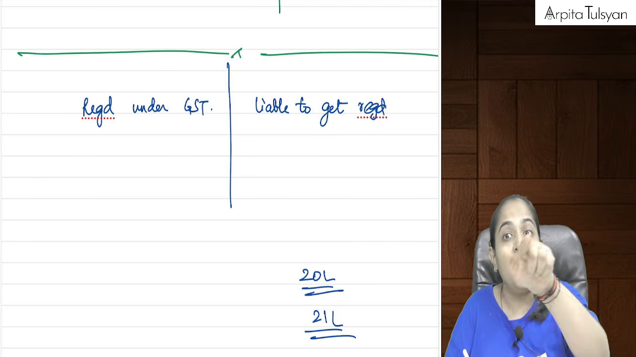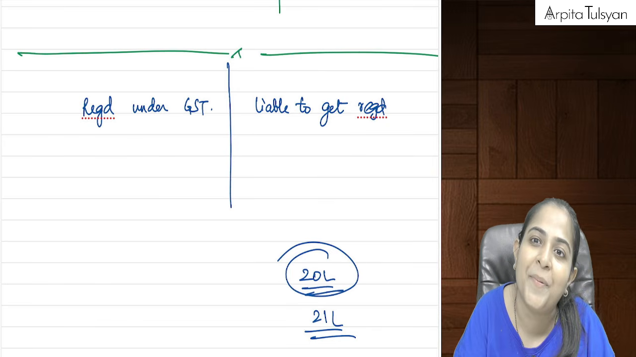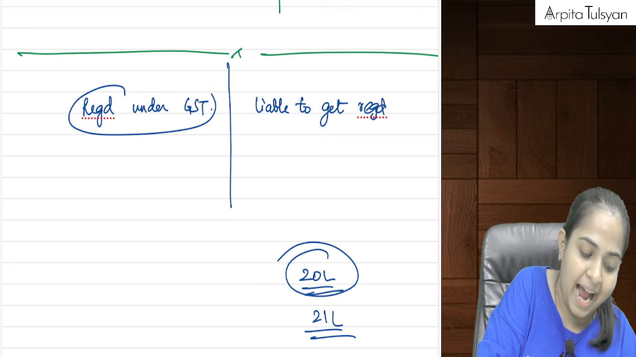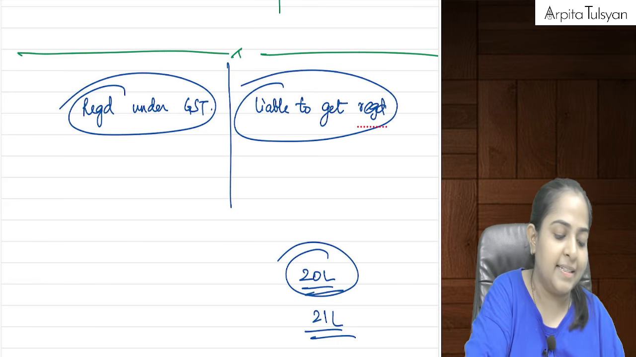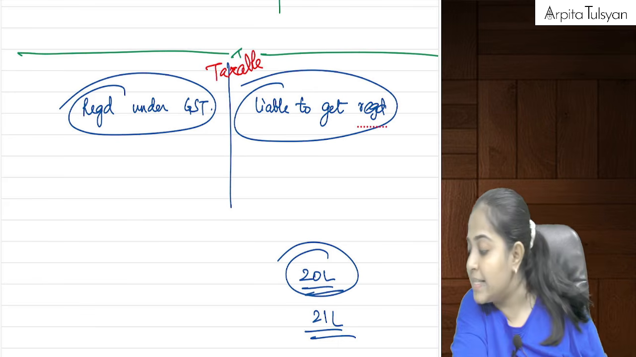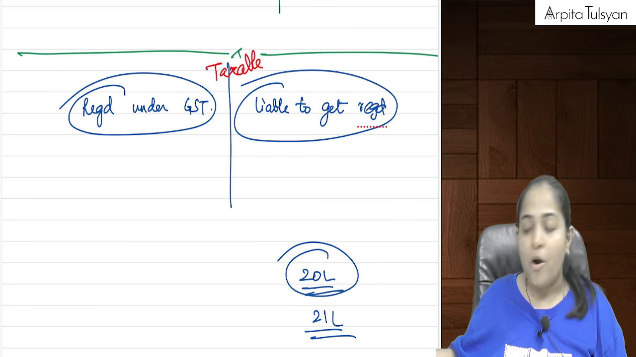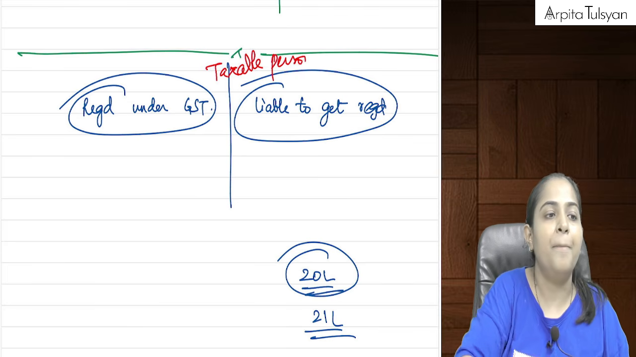Because I am liable to pay the tax to the government now, because government had set a limit of 20 lakh rupees here. So any person who is either registered, or a person who is liable to get registered, such a person will be called as what? These two people will be called as taxable person.